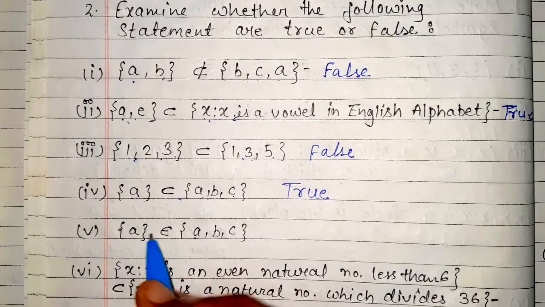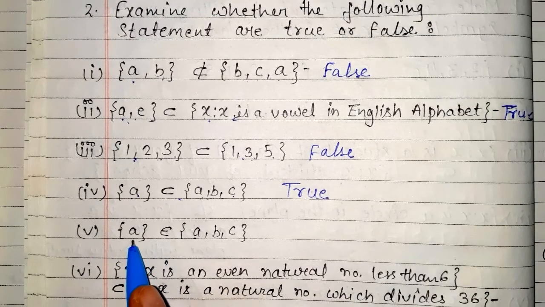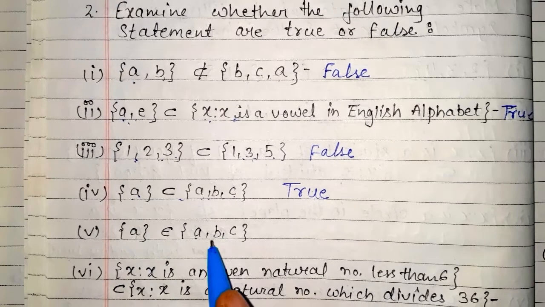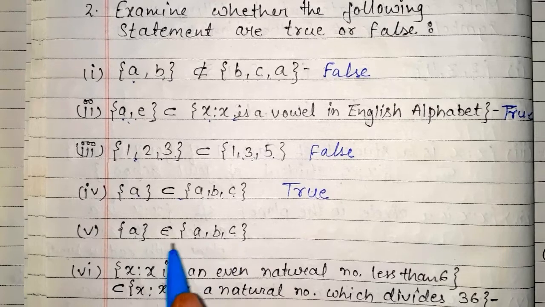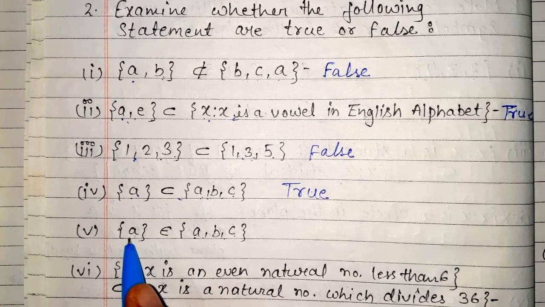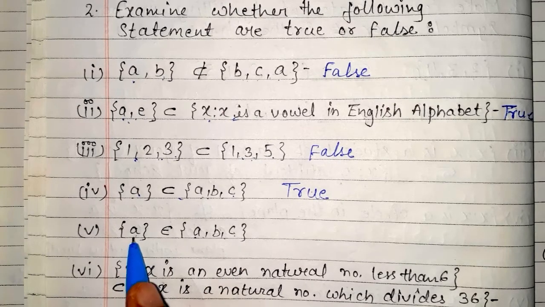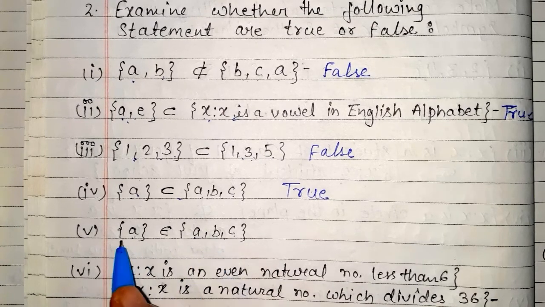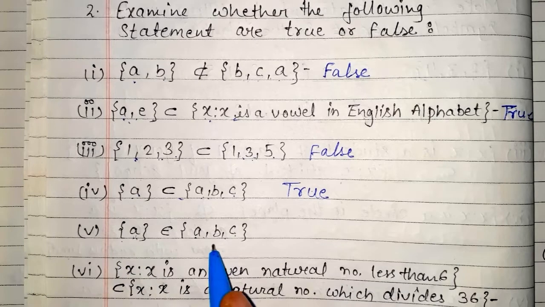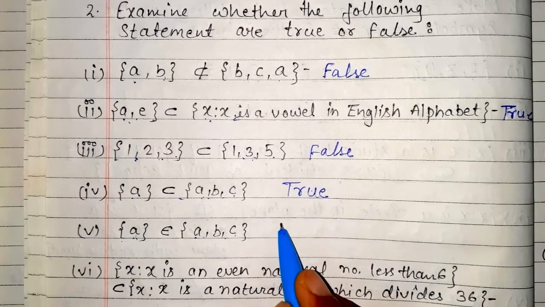Now the fifth question: the first set contains a element belongs to the second set {a, b, c}. So we clearly see that the first set's elements belong to the second set, so this is true.